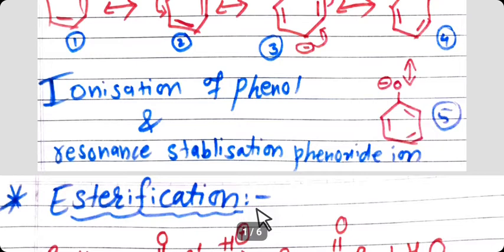Alcohols and phenols form esters by reaction with carboxylic acid, acid halide or acid anhydride.